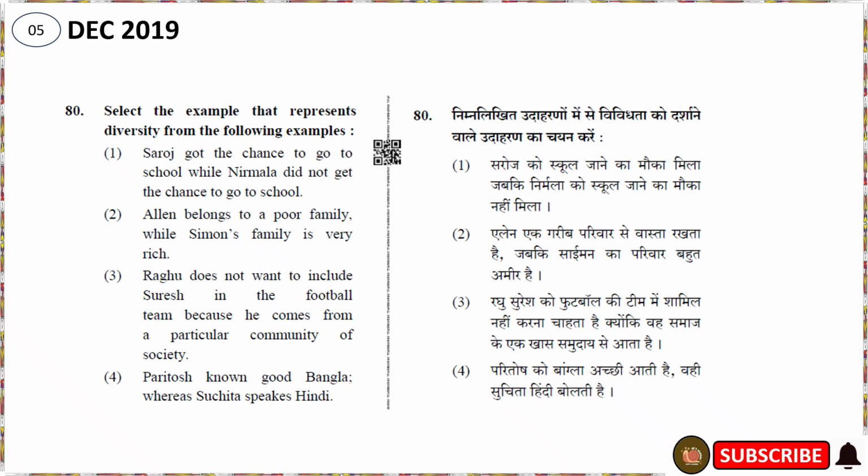The fifth question is asked in the December 2019 CTET exam. The question is like this: select the example that represents diversity from the following examples. Saroj got the chance to go to school while Nirmala did not get the chance to go to school. This is showing gender discrimination. And another one is, Alan belongs to a poor family while Simon's family is very rich. It is showing the economic status of a family.